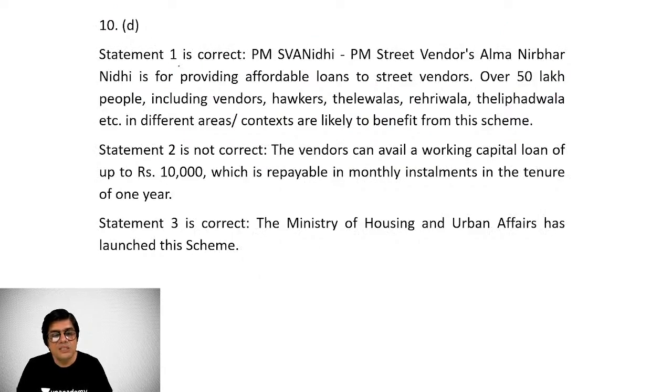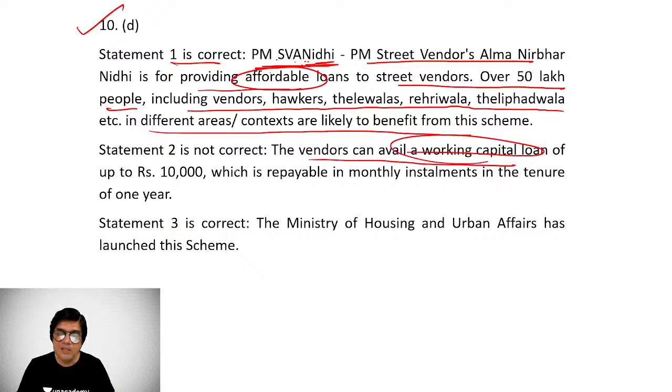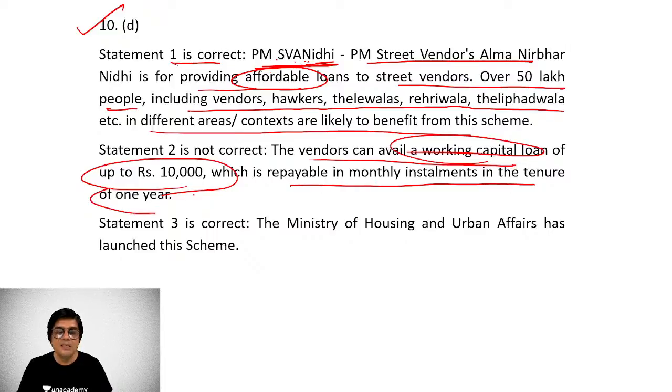So as we can make out, statement 1 is correct. D is the option here, and this one is the Prime Minister's Street Vendors Atma Nirbhar Nidhi for providing affordable loans to street vendors, for 50 lakh people, including hawkers, vendors, telewalas, rediwalas, and all these people are going to be benefited from this scheme. And the vendors can avail a working capital loan of up to 10,000 rupees, which is payable in monthly installments in a tenure of 12 months.